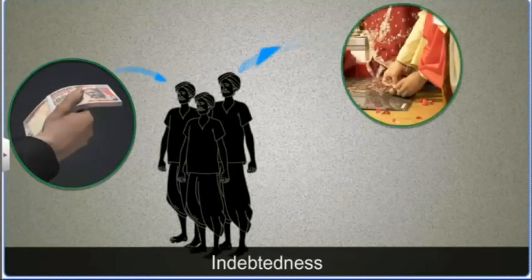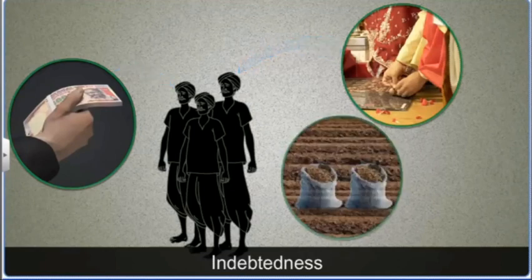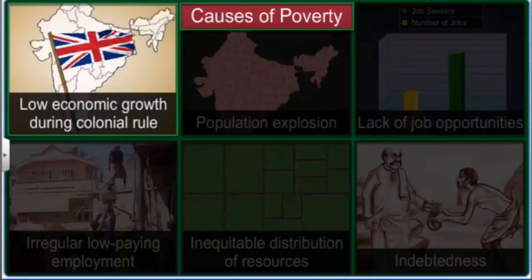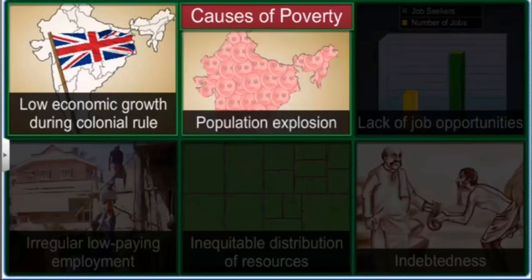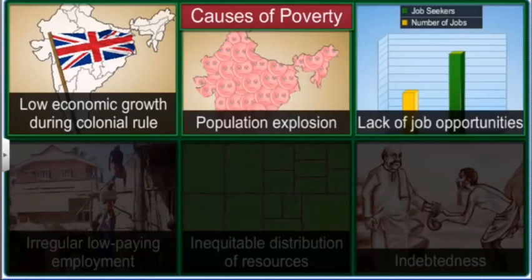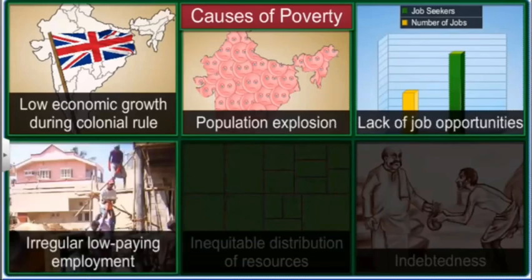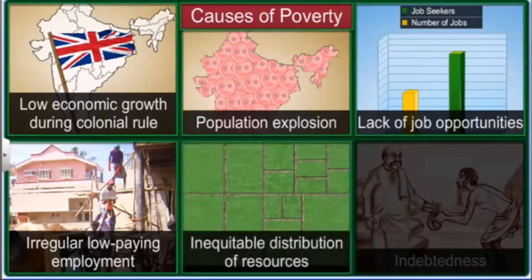A small farmer takes a loan to buy fertilizer and seeds for every season. Thus, the main causes of poverty in India are low economic growth during colonial rule, population explosion, lack of job opportunities, irregular low-paying employment, inequitable distribution of resources, and indebtedness.